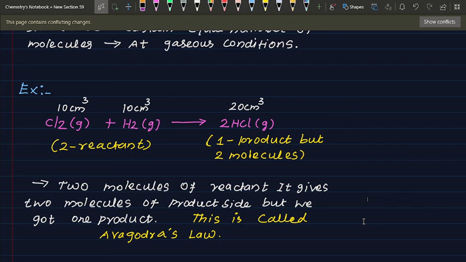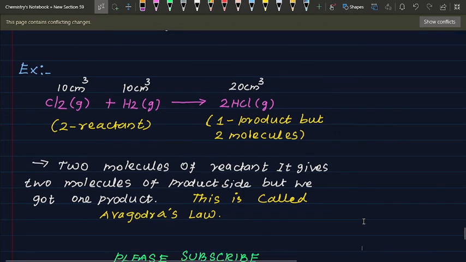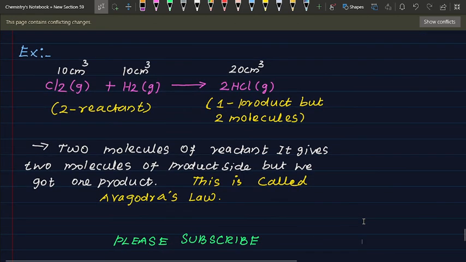Two molecules of reactant give two molecules on the product side, but we got one product. This is one product but two molecules. This is called Avogadro law.